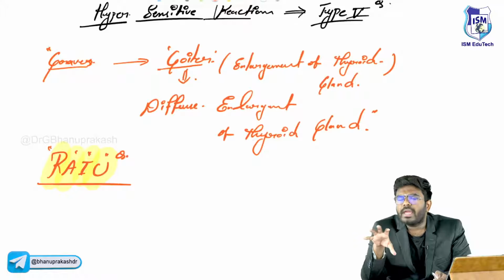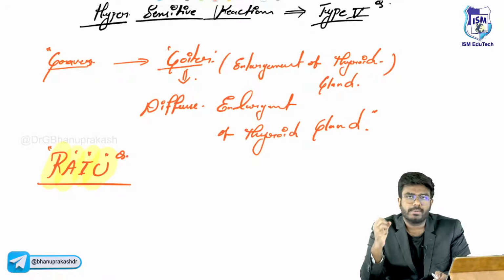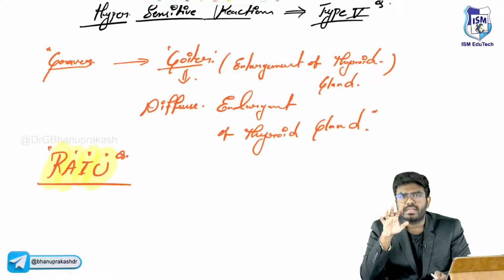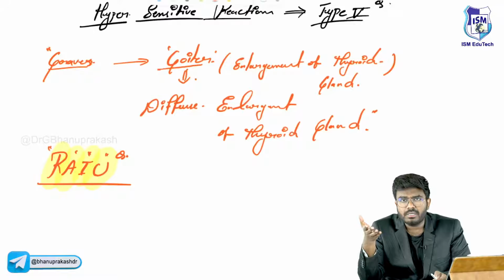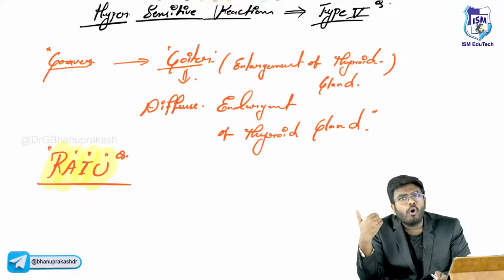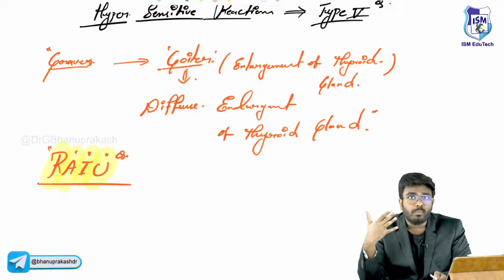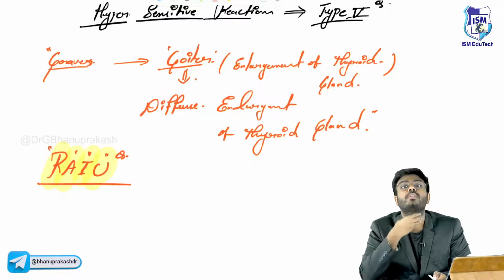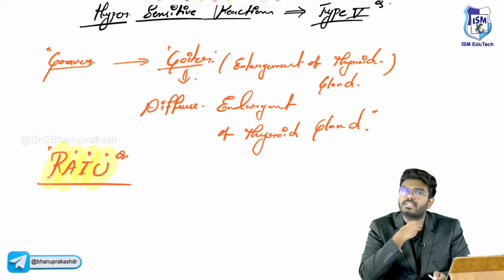So, where do you think this radioactive iodine is going to be concentrated? It will be taken up by the thyroid gland. Now, in Graves' condition, is the thyroid gland working more or less? It's working more because of overstimulation. So, will it take more iodine or less? It will take more iodine. More iodine uptake will be seen. Lots and lots of iodine is going to be concentrated, sequestered in the thyroid gland.